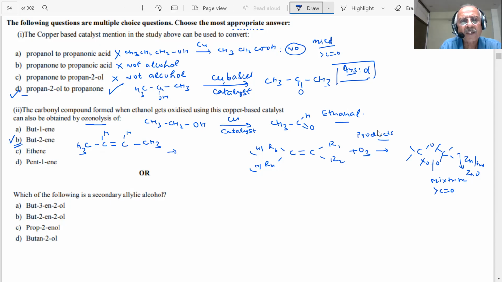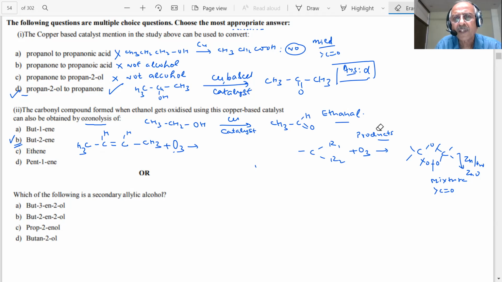Okay. When it reacts with O3, student, what will be the product? You have to see what type of product is being formed. With O3, in this case, the ozonide is the product, student. Let me take some space here. We can remove it. Thank you very much, students. You have energy. You are with me. Okay.